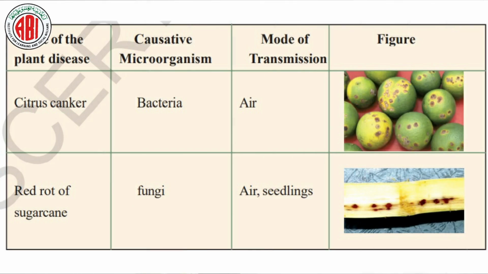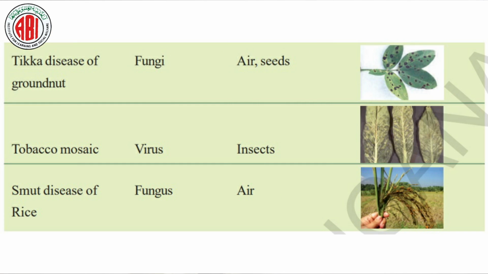Now we'll talk about the diseases caused by microorganisms in plants. The first one is citrus canker. This is a disease caused by bacteria. If citrus plants are affected by the bacteria, it leads to the disease called citrus canker. And red rot of sugar cane: when the fungi enter and affect the sugar cane plant, it causes the disease called red rot of sugar cane. The next one is tikka in groundnut. We can find patches on the leaves of the groundnut, and this is called tikka disease in groundnut, which is caused by fungi.